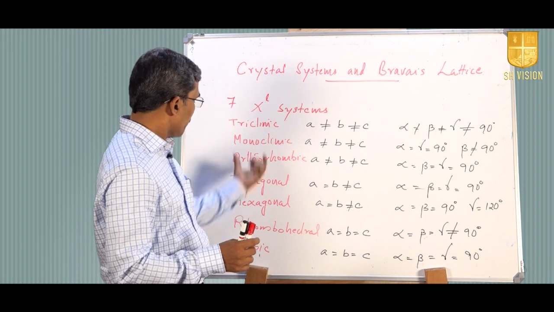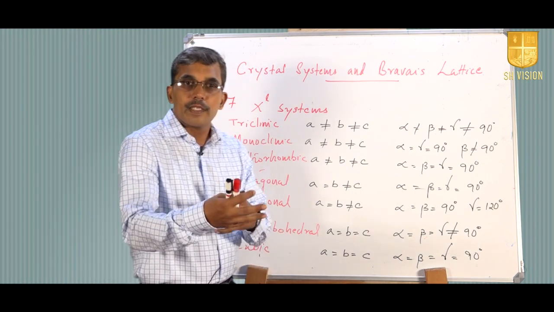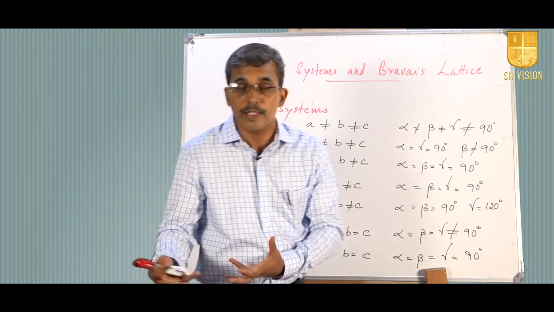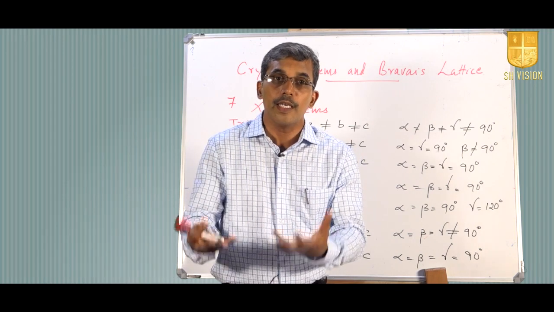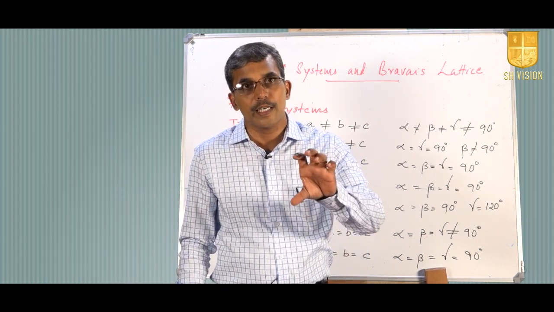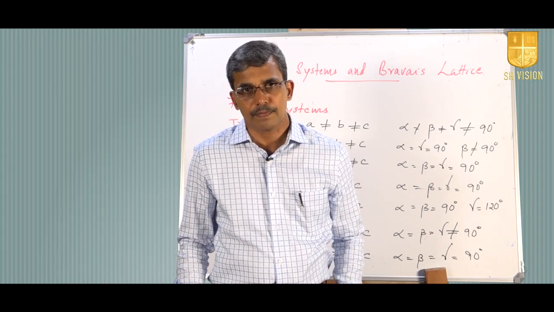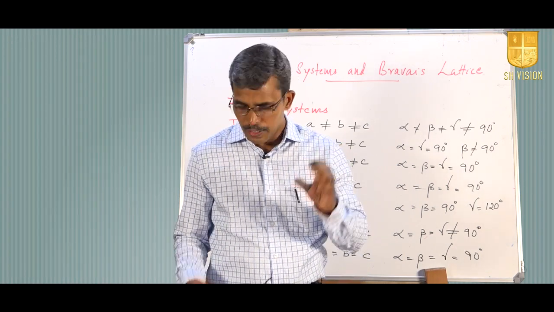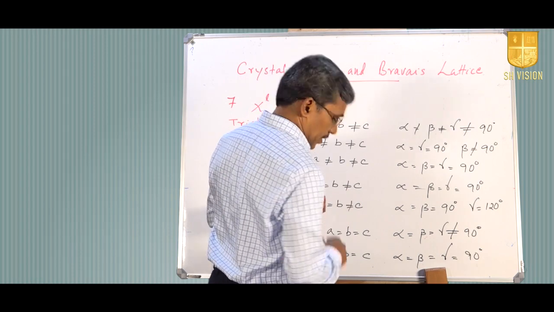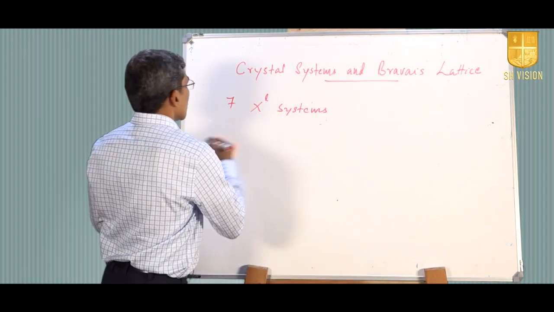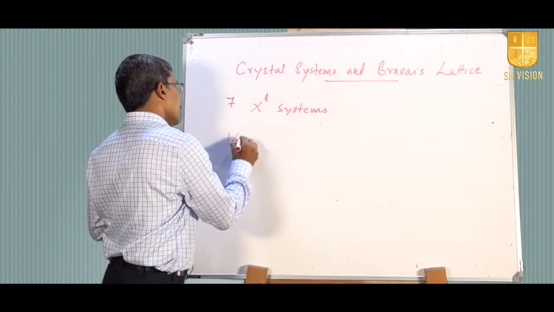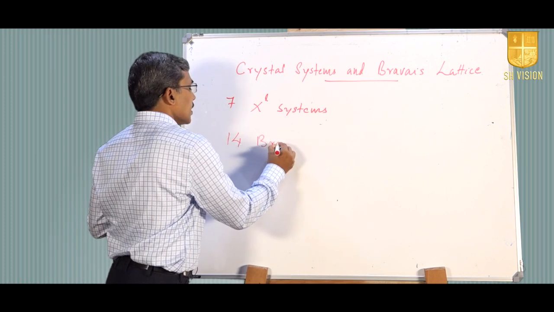Maybe when we talk about the cubic system, there may be a few other variants. A few variants of the cubic system will also be incorporated in order to accommodate all the possible space lattices available. So, altogether we have 14 Bravais lattices: 7 crystal systems and 14 Bravais lattices.